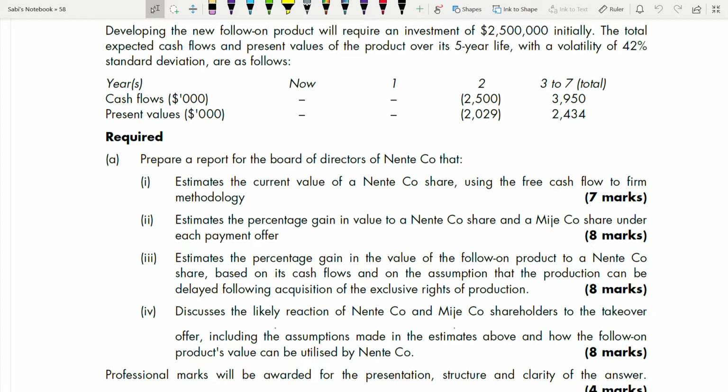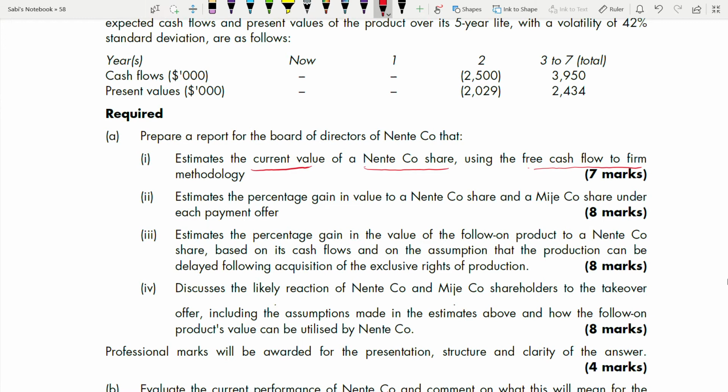So first, let's prepare a report for the board of directors of Nente company. First one, estimate the current value of Nente company share using the free cash flow to firm methodology. 7 marks. So the word estimate says that this is a calculation. This goes in your appendix. So appendix 1. Then second.